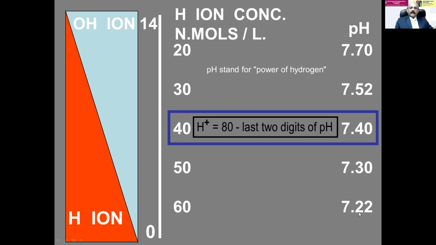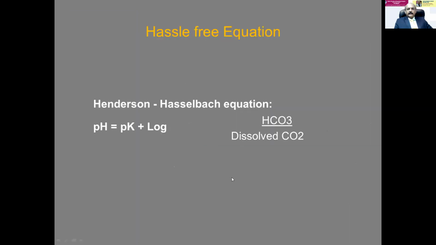That means a little bit of a difference will not make a big difference in the interpretation of arterial blood gases. You have to remember this, because the PCO2 will also be calculated with this simple mathematics, that is a mnemonic. So remember this mnemonic: H plus is equal to 80 minus the last two digits of pH.